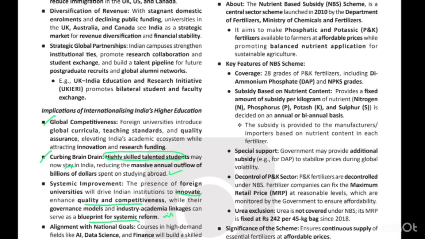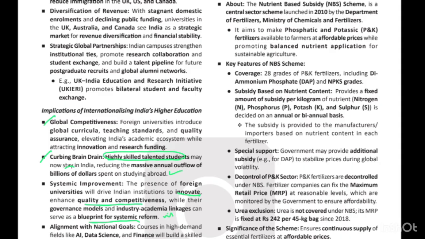Now coming to the nutrient-based subsidy scheme, the main topic. Basically, the nutrient-based subsidy scheme is a central sector scheme. This is a prelims question which can be asked, that it is a central sector scheme, right? Another thing is, what is a central sector scheme, CSS we can say. It is 100% paid by the government, right?